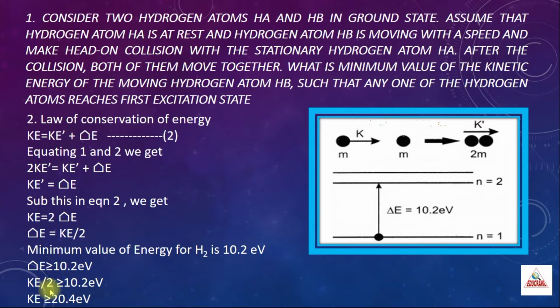Hence, kinetic energy divided by 2 is greater than or equal to 10.2 electron volts, since this is the minimum energy. In the denominator we have 2, so you take it to the other side. The kinetic energy is greater than or equal to 20.4 electron volt, which is got by multiplying 10.2 into 2. So the minimum kinetic energy of the moving hydrogen atom, so that one of the hydrogen atoms reaches the first excited state, is 20.4 electron volt. This is the minimum kinetic energy which we were supposed to find, and we have found the answer.